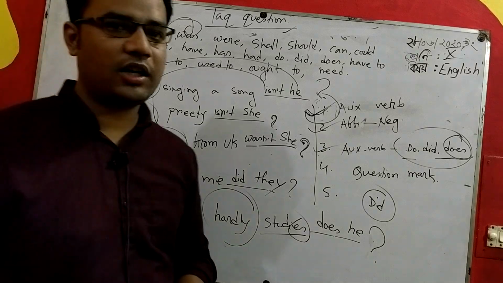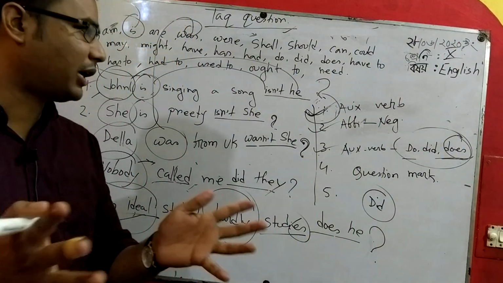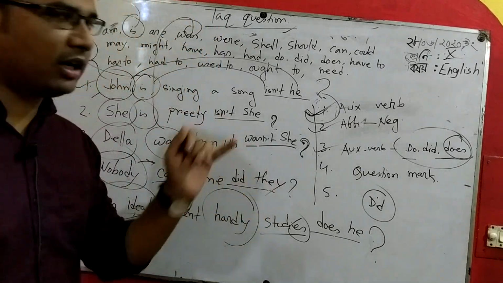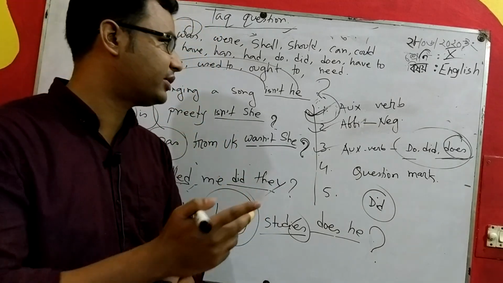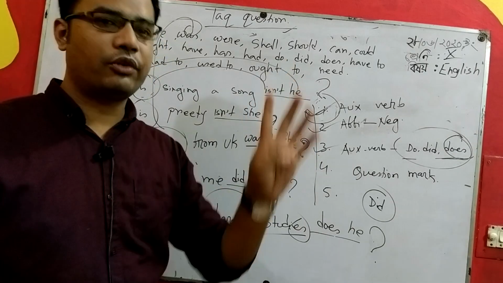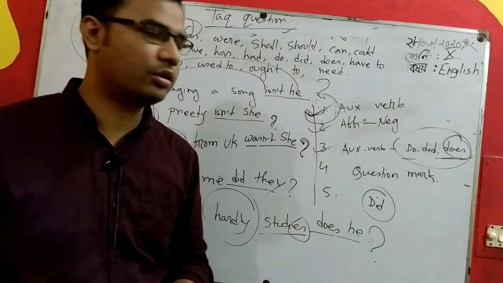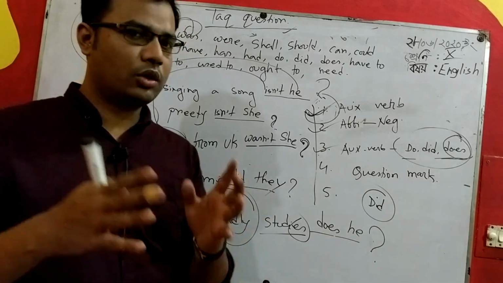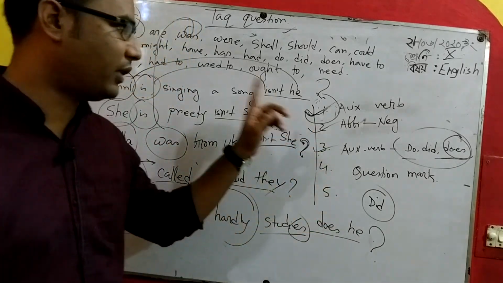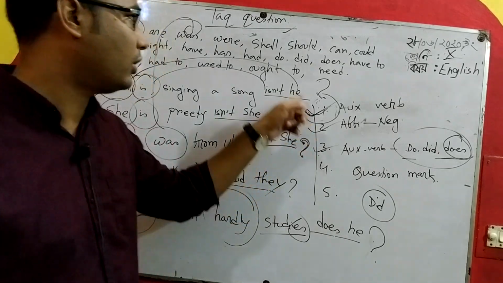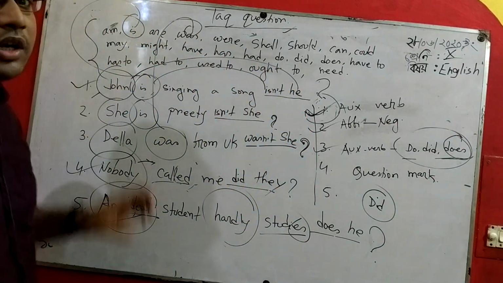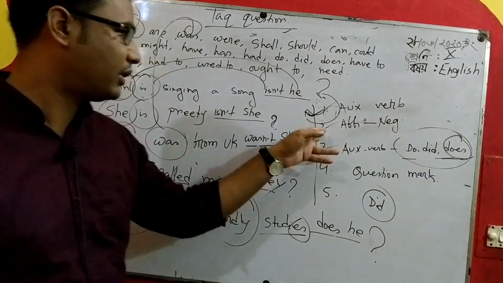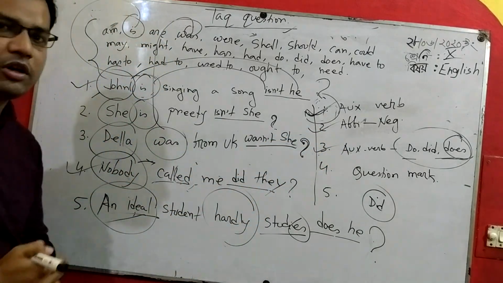So these things are very important, the primary things for knowing the tag question, and I am repeating the same things. You have to know four basic things if you want to get good marks. First of all, you have to know the auxiliary verbs, and you must memorize them. Then you have to find out whether the sentence is affirmative or negative.